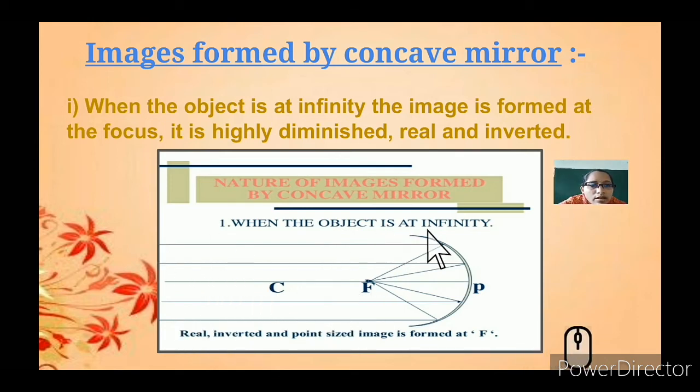So see these parallel lines, the rays from the object. The object, you can see here, is placed at infinity. So you cannot see the object, it is beyond. So you can see that the light rays passing from the object, the image is formed at the focus. It is highly diminished, you are not able to see it, it is highly diminished and real, and it is inverted. Inverted means the image will be upside down.